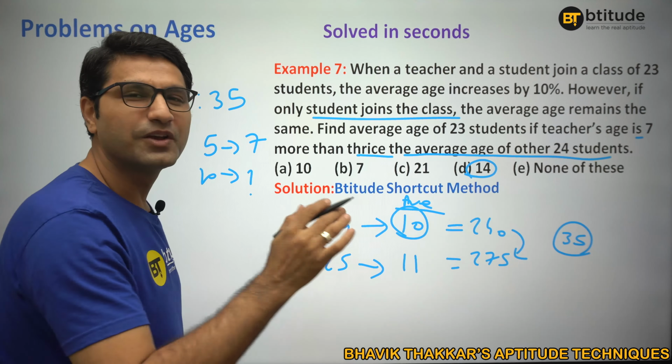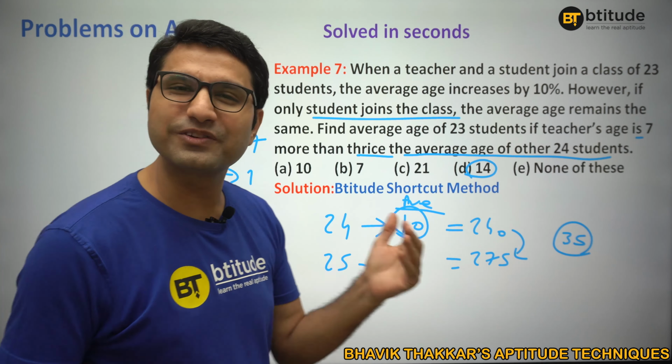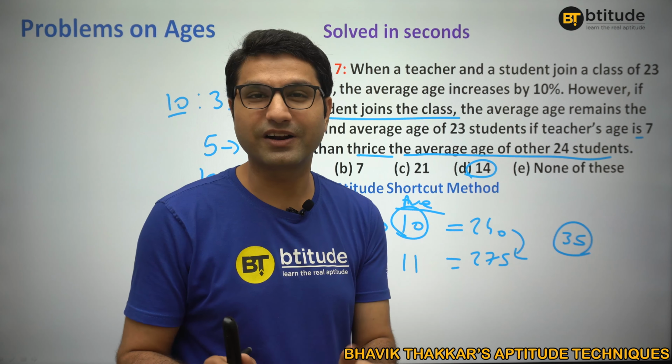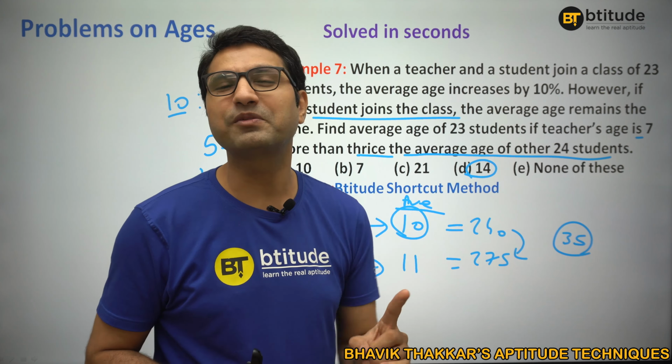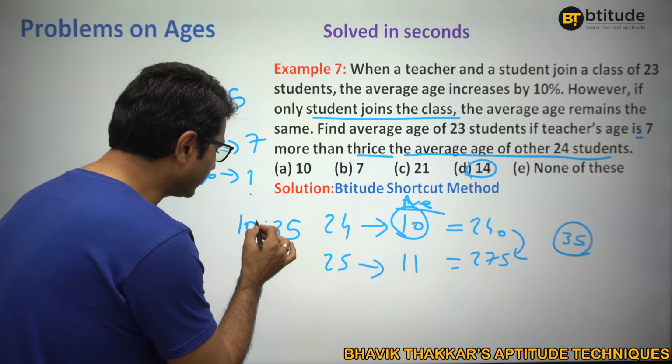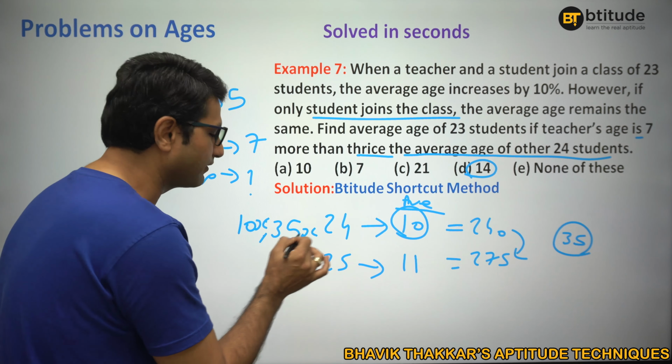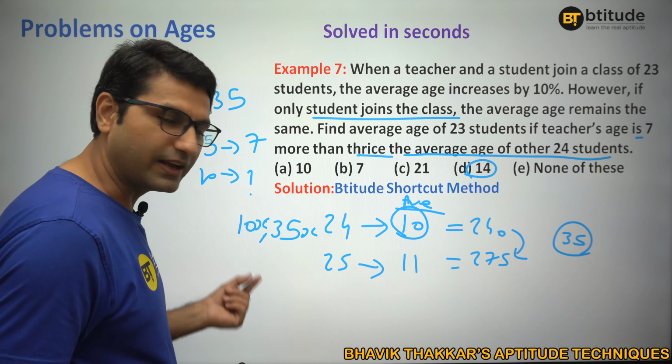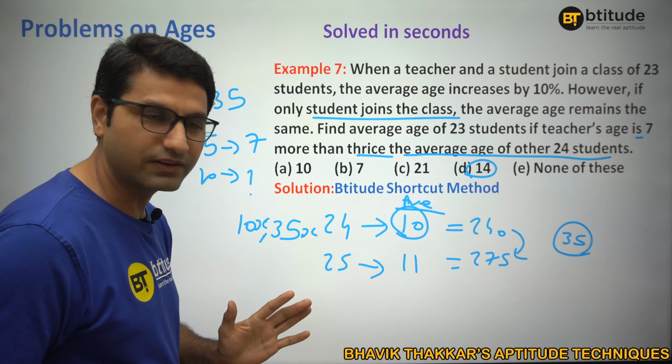But if it is difficult for you to understand, unless you have watched the previous videos, it could be difficult. But if you have watched my previous videos like percentage and ratio, this should be a cakewalk. But if you don't understand, then you can also understand it here. The student's average age is 10 and the teacher's average age is 35. This is just a ratio, right? You can take the ages as 10x and 35x.